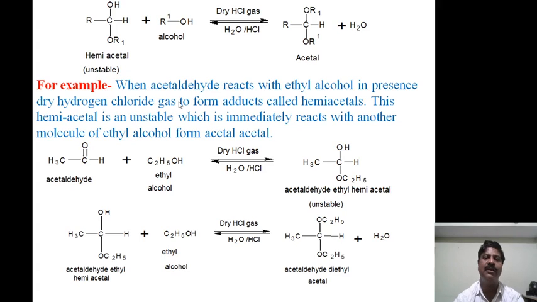Now for an example, when acetaldehyde reacts with ethyl alcohol in the presence of dry hydrogen chloride gas, it forms an adduct called a hemiacetal.